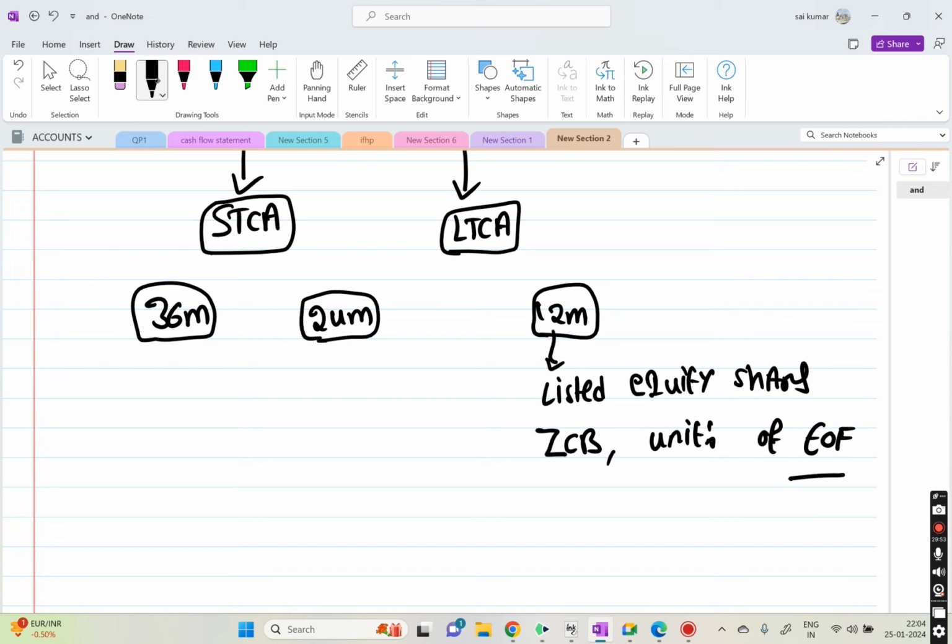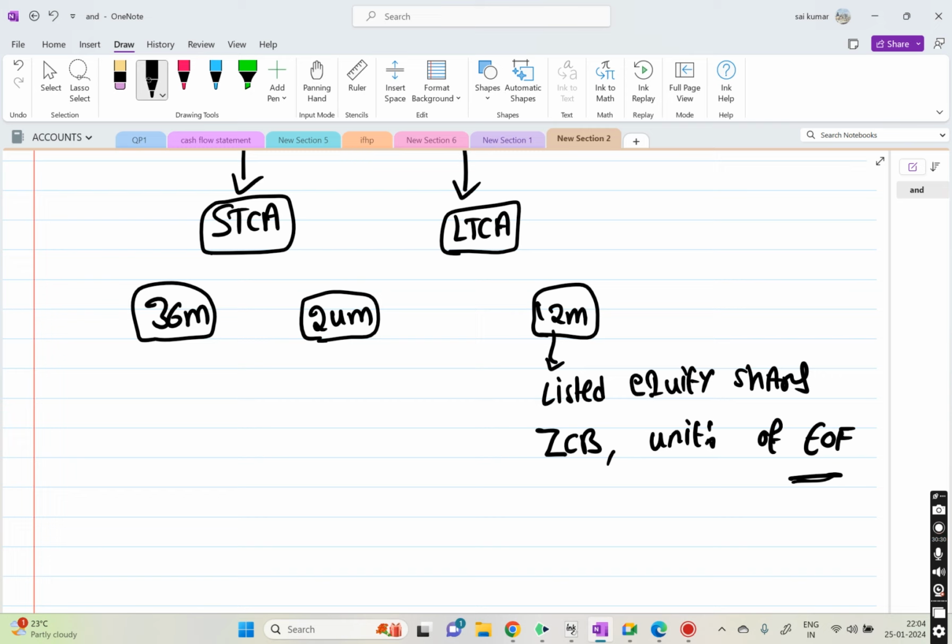equity oriented funds, nothing but, let's just say, mutual funds. Assume that if I am buying some mutual funds, what they will do, they will take all the public money, right? They will pool it in one place, and from there they are going to invest in the stock market. They can invest in a debt market or they can invest in an equity market. If they are investing major money, like more than 70%, 80%, in equity, then that fund will be called an equity oriented fund. Again, this will be covered in the capital markets chapter or subject.